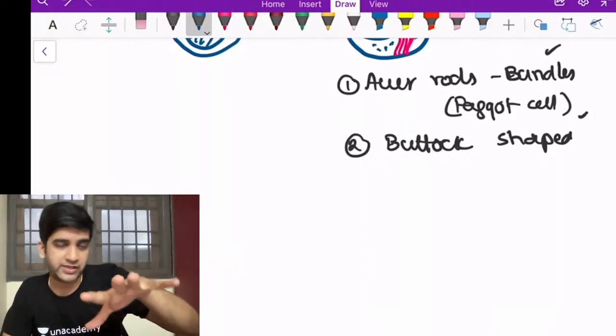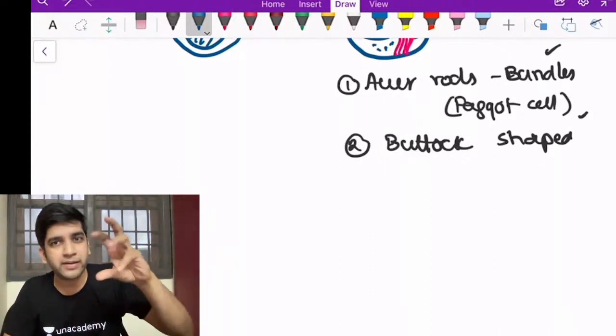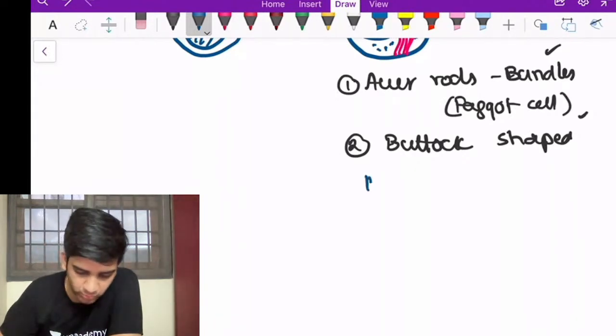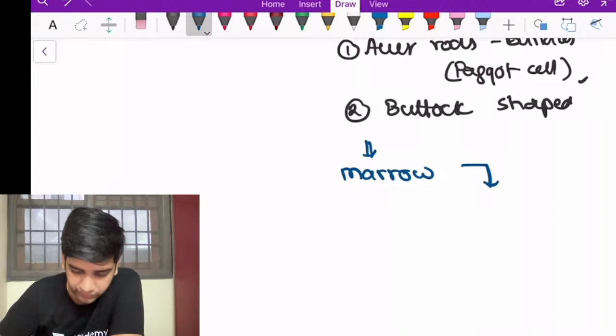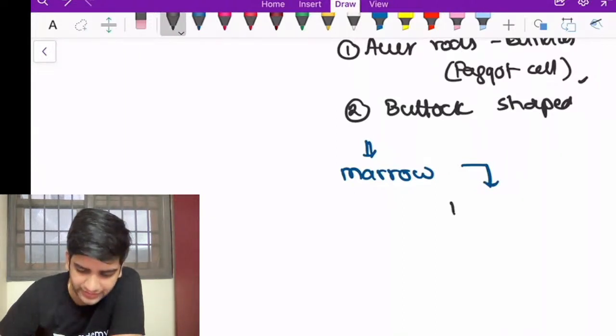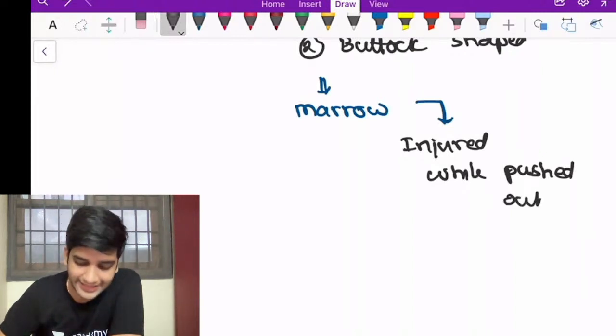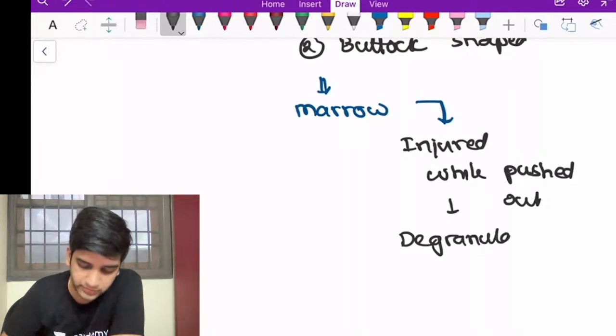When I push them outside my trabeculae, can the membrane get damaged? They can get damaged, right? All these promyelocytes must be in the marrow. Once they come outside, they'll get injured while being pushed outside, because there is not enough space. When they are injured, there is a possibility they will degranulate in the periphery. This is a problem for me.